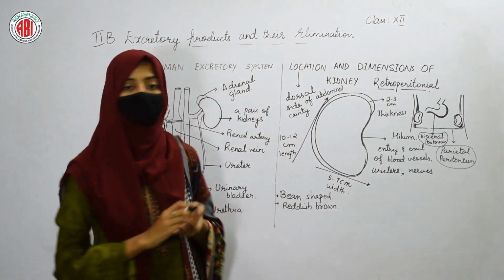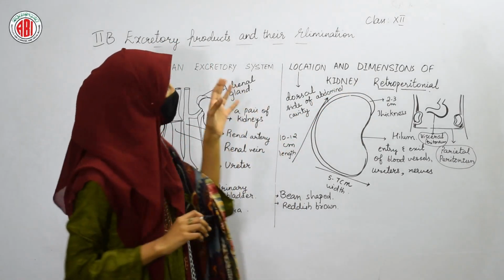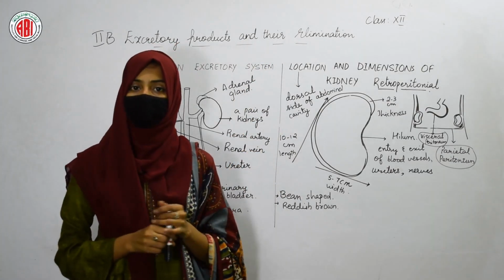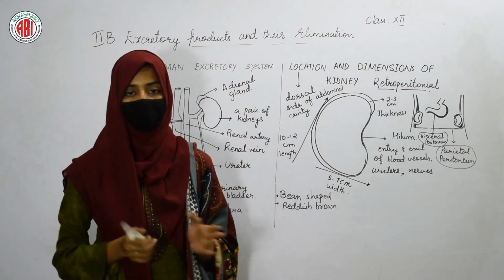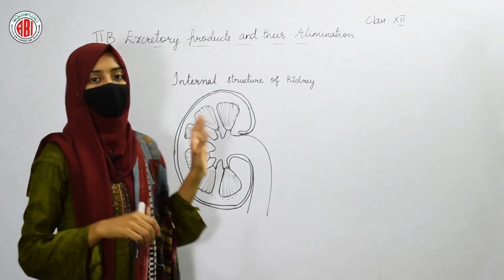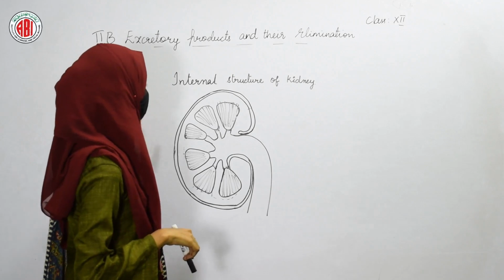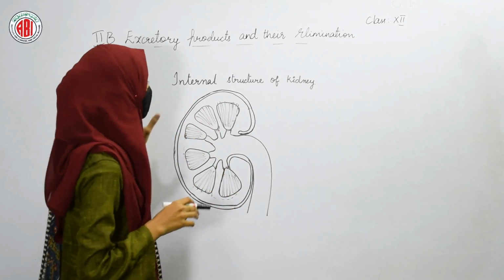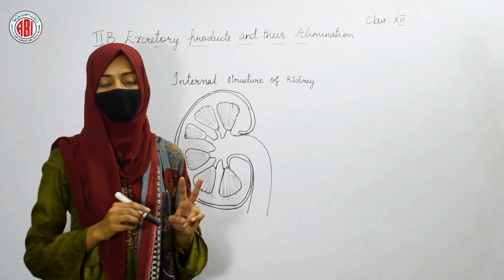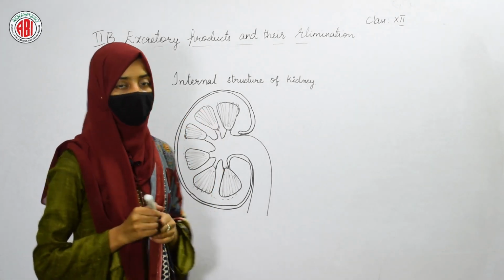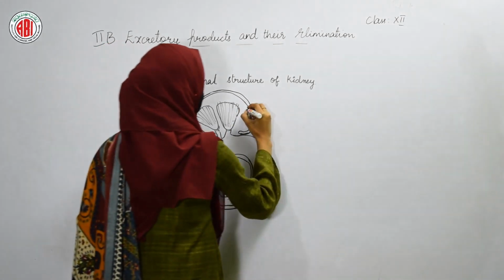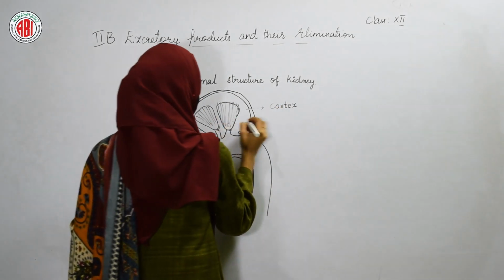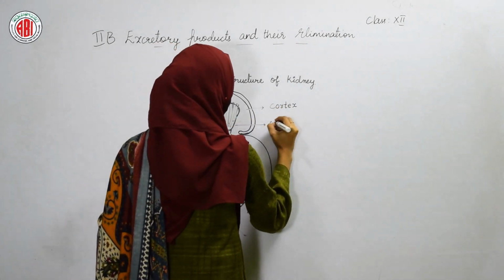This is about the external structure of our kidney. This is about the location and dimensions of our kidneys. Now we are going to discuss the internal structure of the kidney. Let us see the internal structure of a kidney. When we cut the kidney longitudinally, this kind of structure you can see. So here two regions are present in the kidney internally: the outermost region is called the cortex and the inner region is called the medulla.